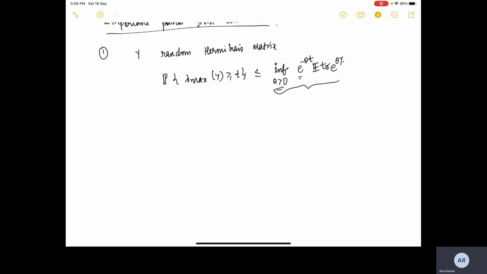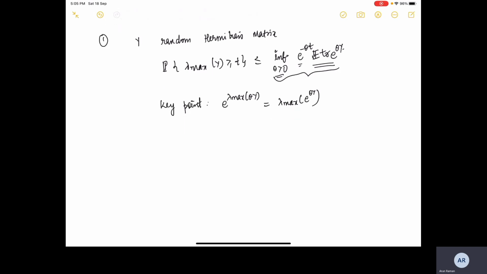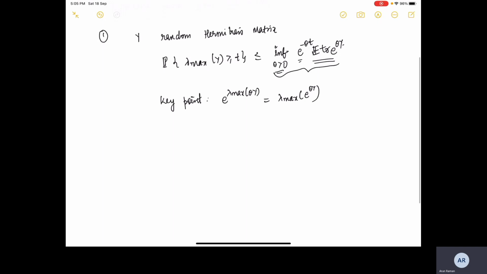E raised to the power minus theta t comes out from the moment generating function trick, and then the only result which we wanted to prove was bringing in trace into the picture, and for that the key point was